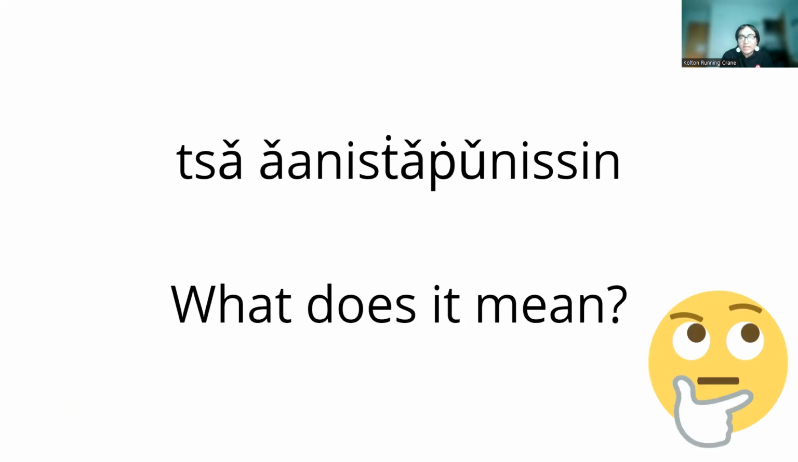Another example of when you can use ta is in the question Tanistapanisin, which means what does it mean? This is a question that a lot of people ask. Generally you could use it when you're talking about a Blackfeet word that you don't know. If somebody says a word that you're not familiar with, you could say Tanistapanisin. What does that mean?